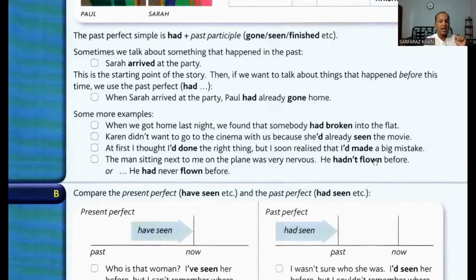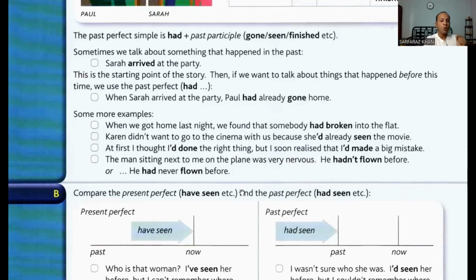I had, apostrophe d. I had made a mistake means over here that earlier when I did it, I thought that I had done right. That means it was not a right thing for me. It was a mistake. That means both my actions were done earlier than when I started realizing it.